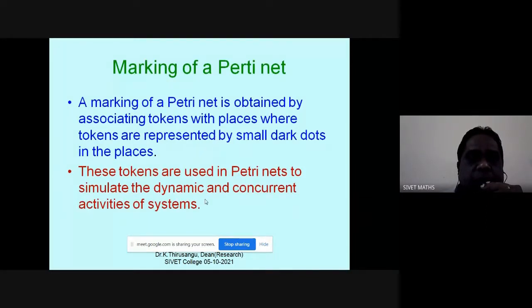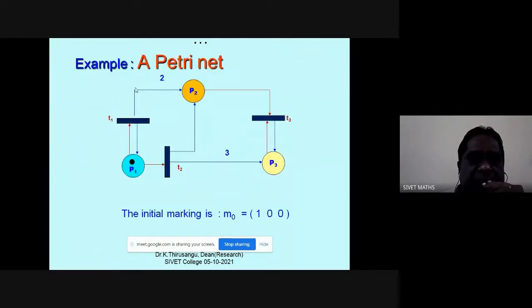Now, marking of a Petri net. This is another concept. I already told you there is a concept called tokens. The tokens are put into the circles, and those circles are called places. Therefore, a token is put into a place. For example, in this system, in place P1 there is a token. Is there any place having tokens other than P1 here? P2, there is no token. P3, there is no token. Therefore, I can represent the number of tokens, as there are 3 places,